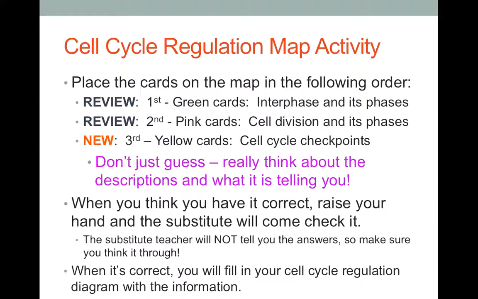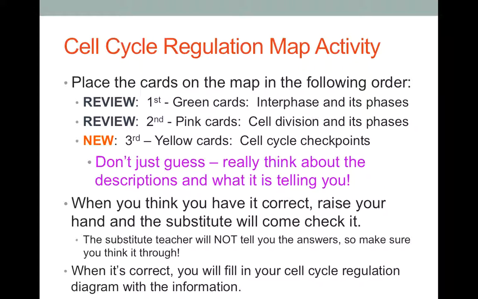If you need to, please take out your mitosis notes and go back and figure out where those cards need to go. The second thing you're going to do is put out the pink cards. The pink cards are cell division and its phases. So that would be mitosis and cytokinesis. Last but not least, the yellow cards. This is new information. The yellow cards represent the cell cycle checkpoints.